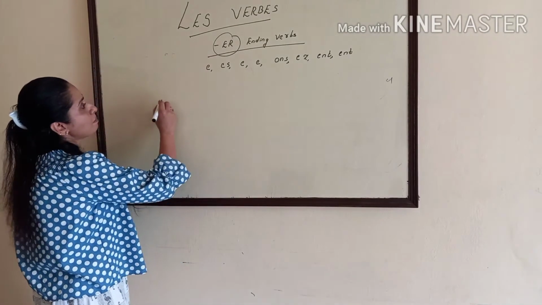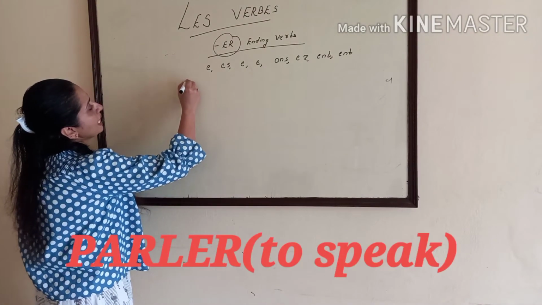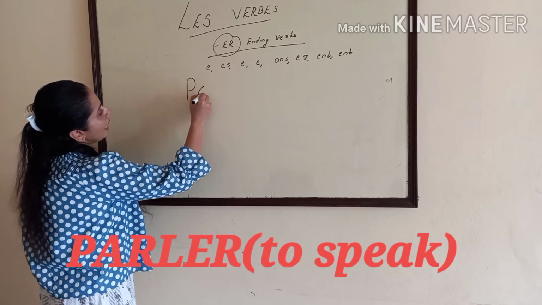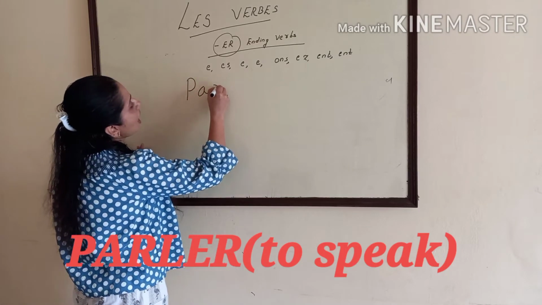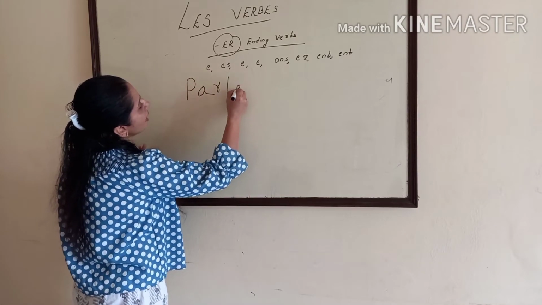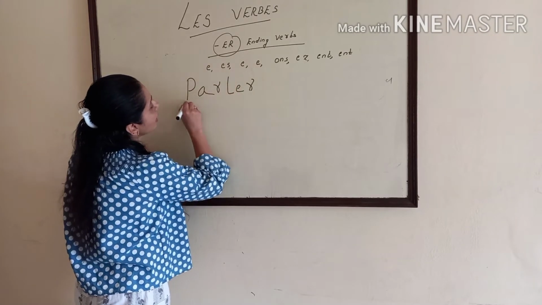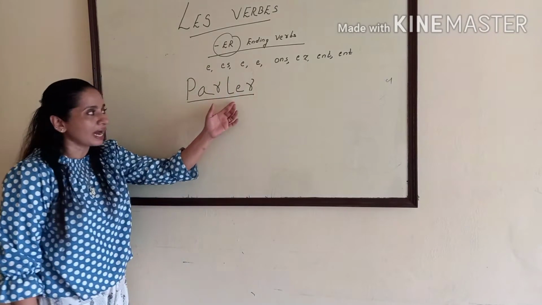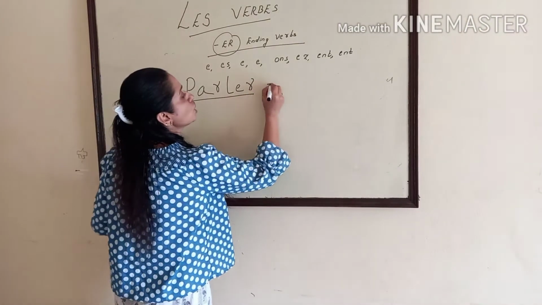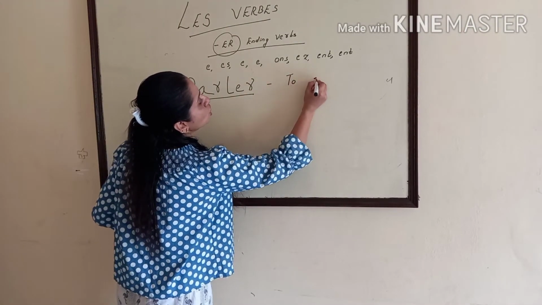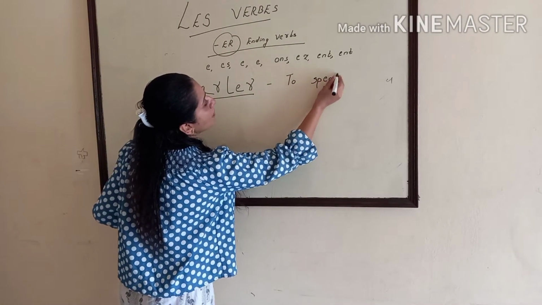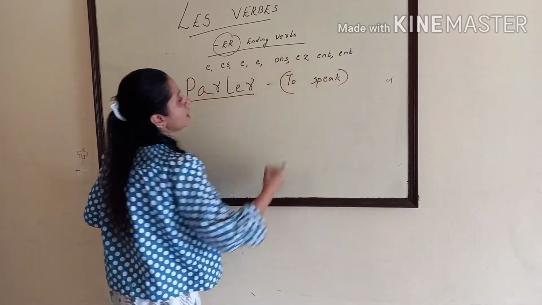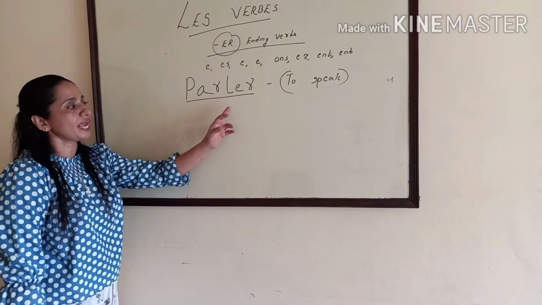First verb is parler, P-A-R-L-E-R. Pronounced as parler. That means to speak. Let's see how we conjugate this verb.